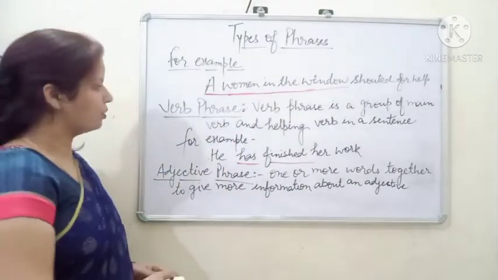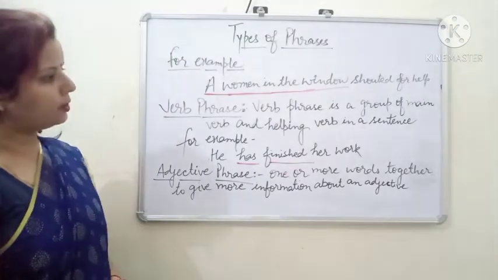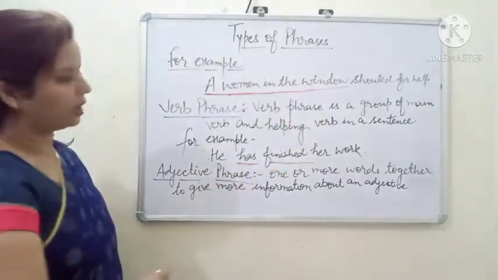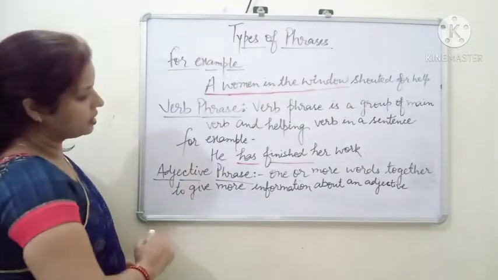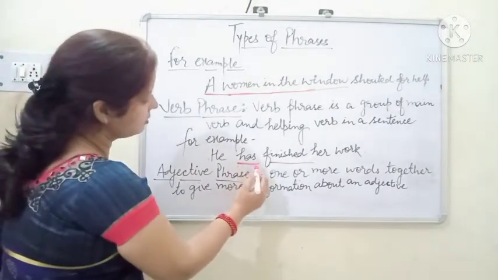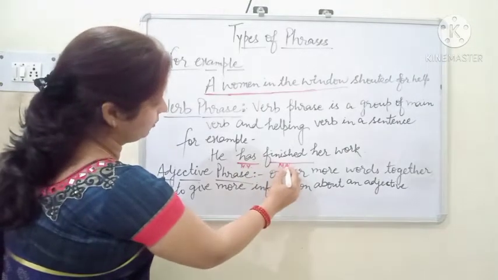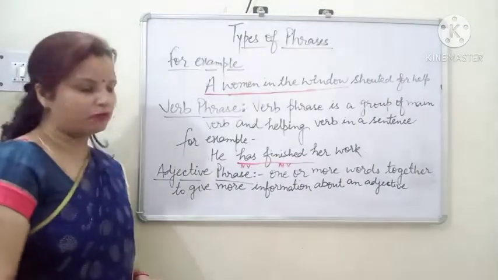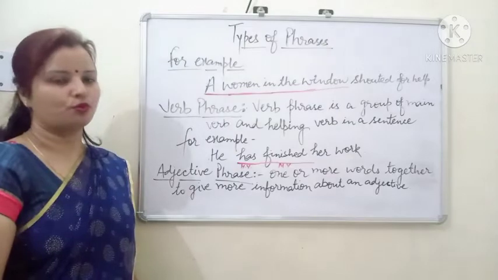Next is verb phrase. A verb phrase is a group of main verb and helping verb in a sentence. Students, a verb phrase is a group of main verb and helping verb in a sentence. Now we can see here in the example, he has finished her work. So has is here the helping verb and finished is the main verb. So we can see here a group of main verb and helping verb in a sentence. So has finished will come under the category of verb phrase.